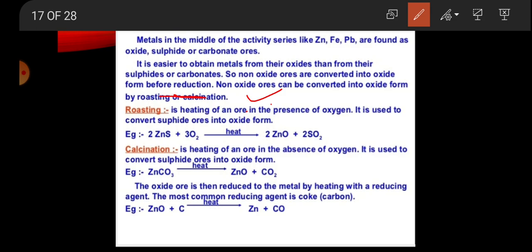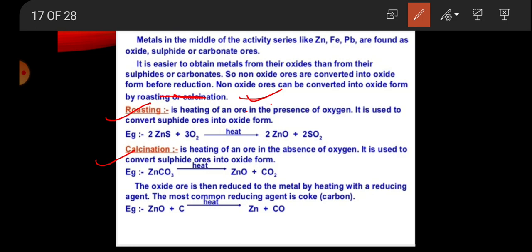In the roasting process, the metal is heated in the presence of oxygen. When metals are heated in the absence of oxygen, it is called calcination. These two processes show the reactions of roasting or calcination.